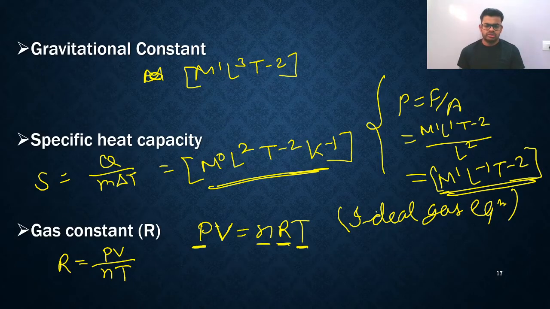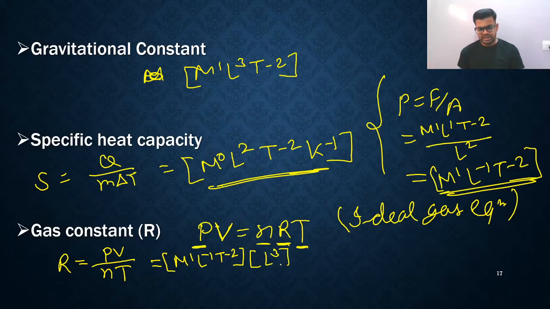Volume is L raised to 3. So I am writing here P means M1 L minus 1 T minus 2, and volume is L raised to 3, divided by nT. n is number of moles, so you just write mole. And T is for temperature, not time. So for temperature you write Kelvin. Let us simplify it.